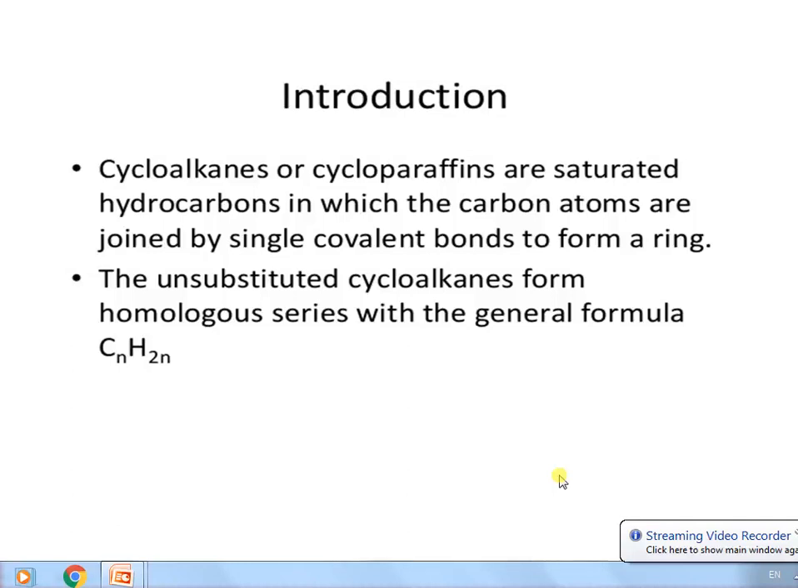When all atoms forming the ring are carbon atoms joined by single bonds only, we get alicyclic compounds like cyclopropane, cyclobutane, cyclopentane, etc. These unsubstituted cycloalkanes have the general formula CnH2n.